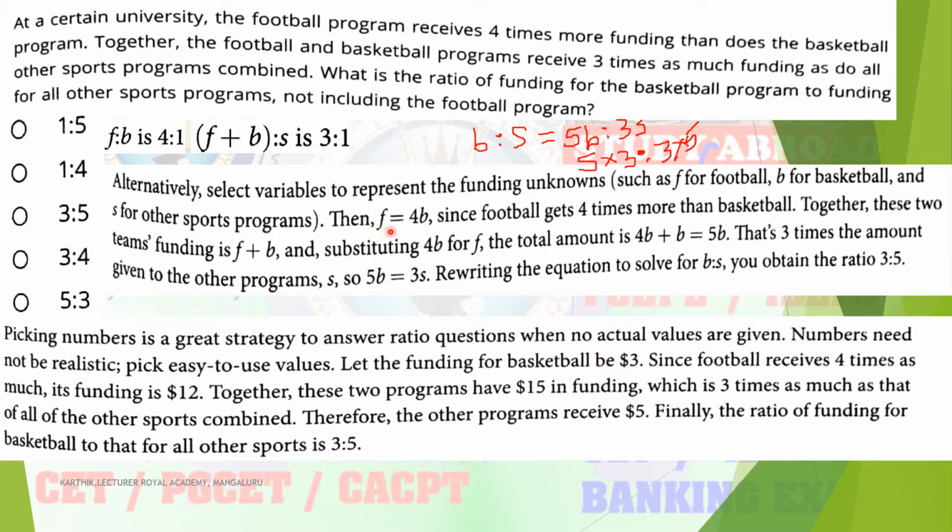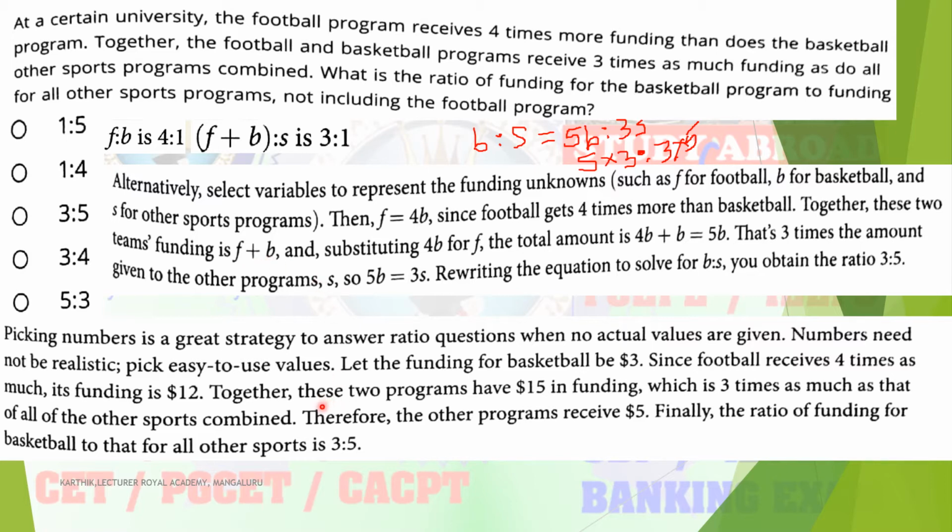So F is equal to how much? 4 times 3. So 4 3 is a 12. So football funding is 12. If you consider the basketball funding is 3, then the football funding is 12. So based on this formula, F is equal to 4B, 4 into 3, 12. Next together F plus B. F plus B is nothing but 3 times S.